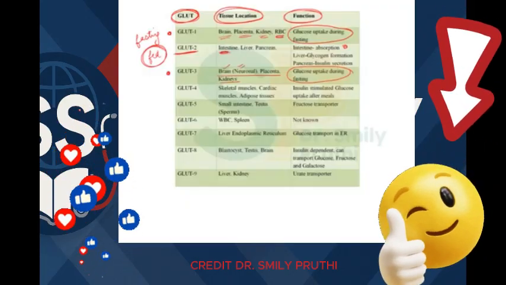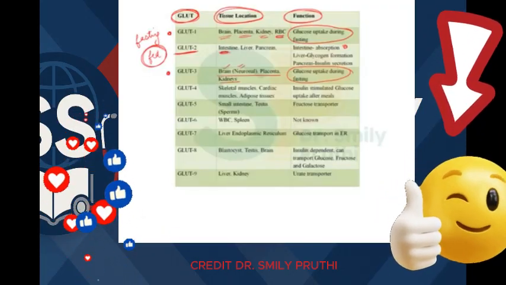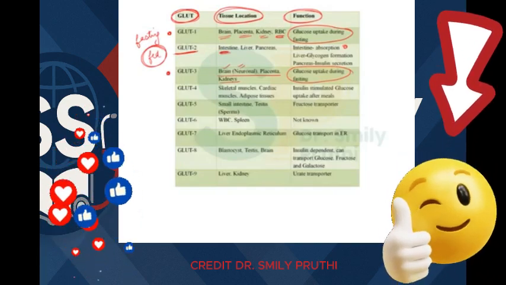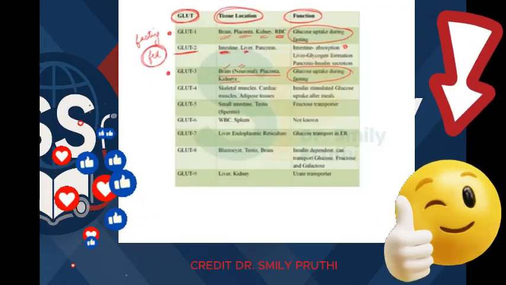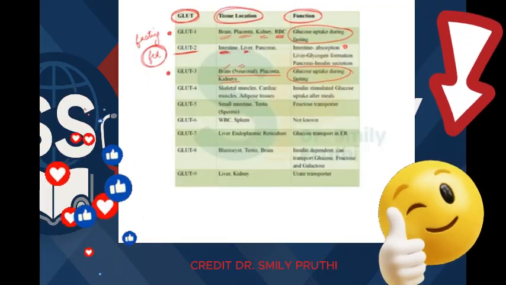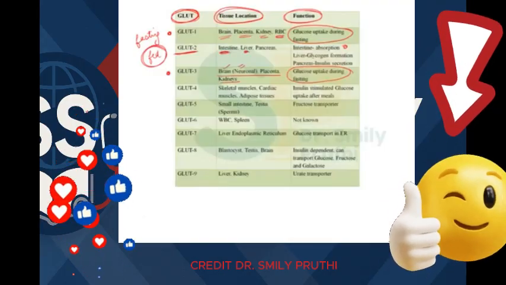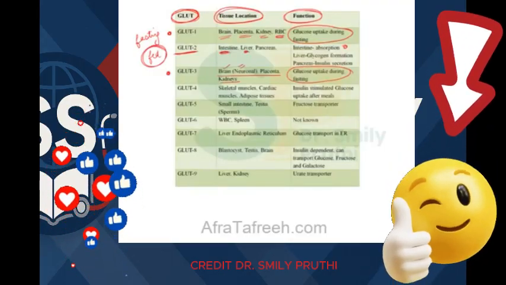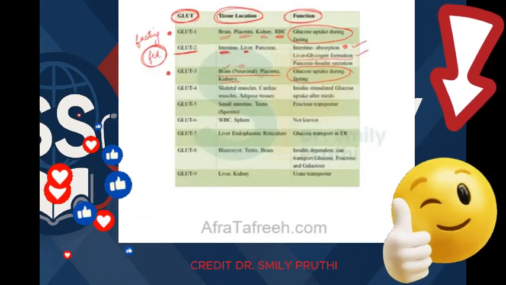Now, when glucose enters blood, then we have to store this excess glucose, and that occurs mainly in liver. In liver also this GLUT2 is present, which is active in fed state, so that extra glucose from blood goes to liver and helps in the formation of glycogen, right? So in liver the function is glycogen formation, right?